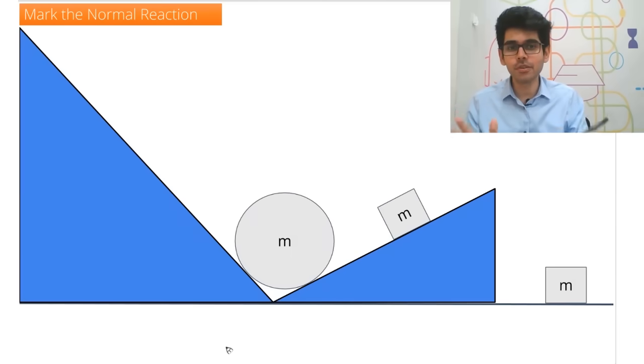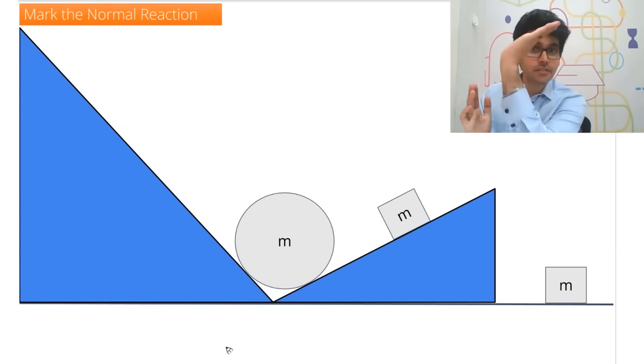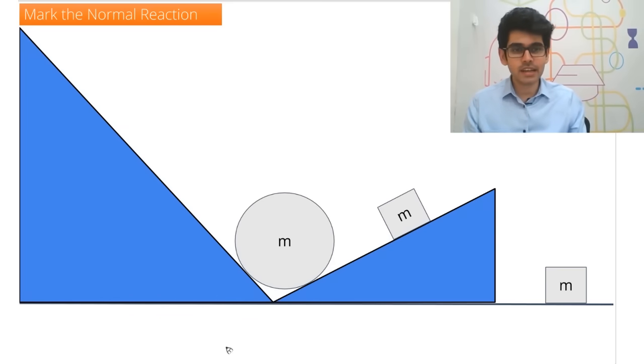Similarly, now let's also mark some normal reaction forces in this scenario. So normal is always normal to the surface, okay? Normal to the surface. So let's have a look now.